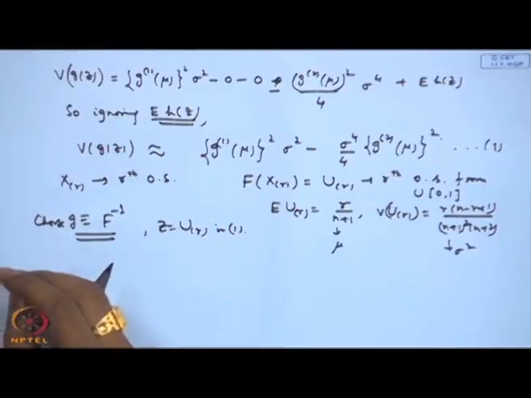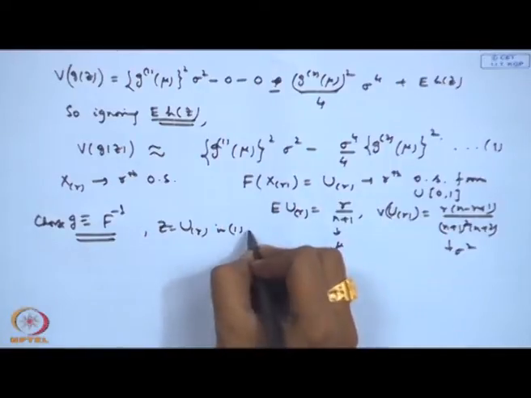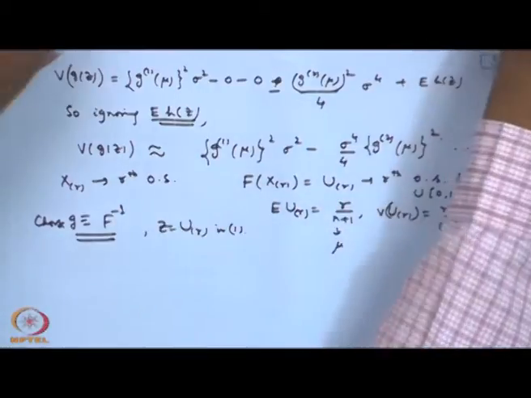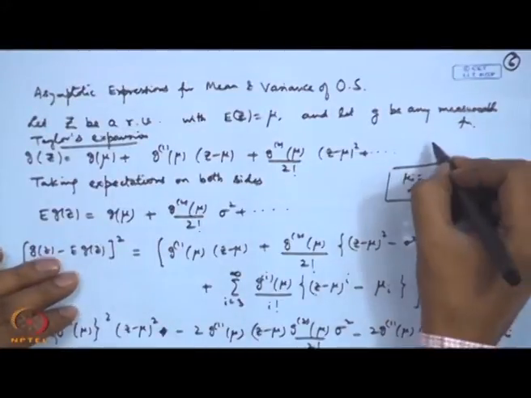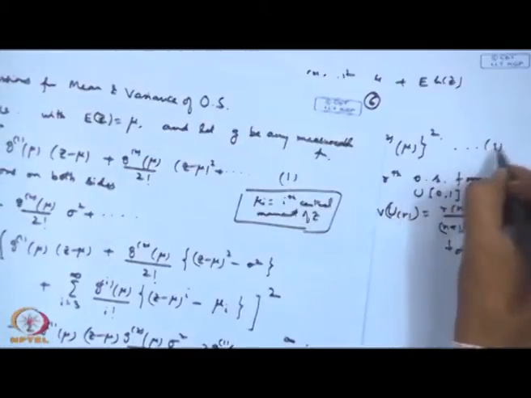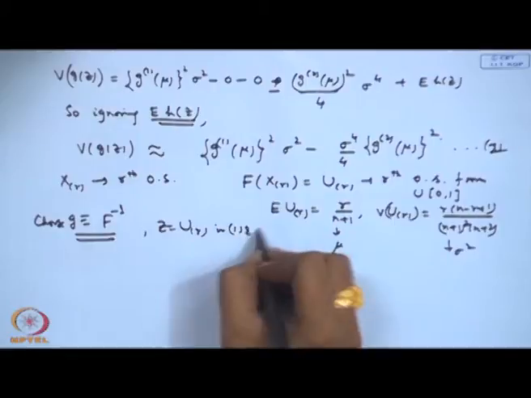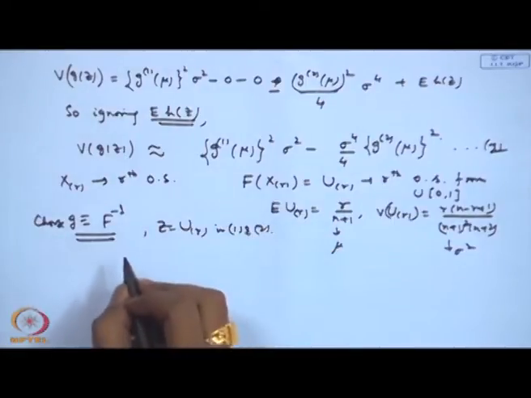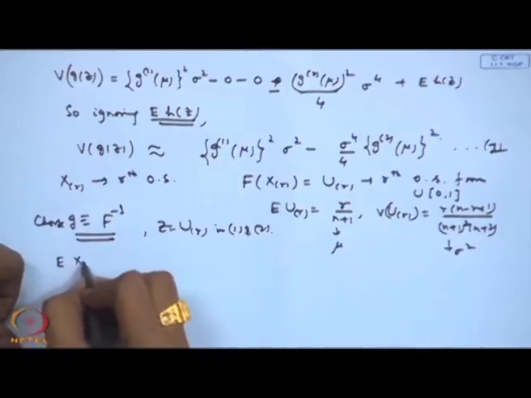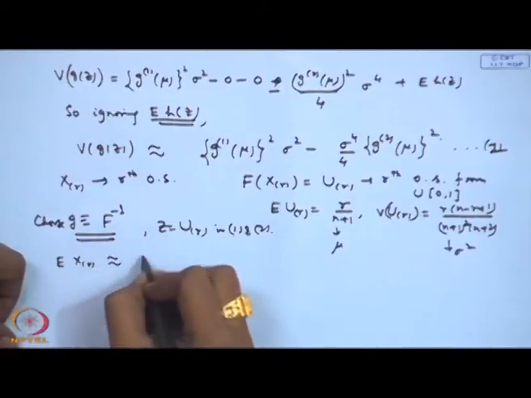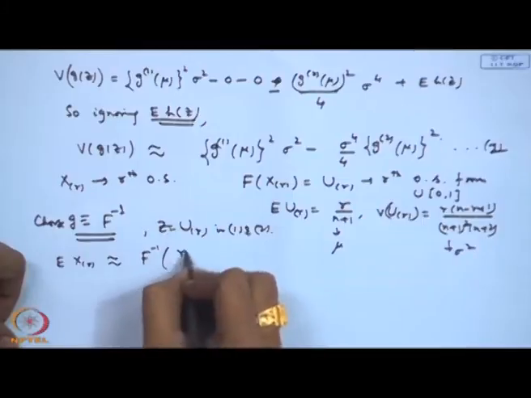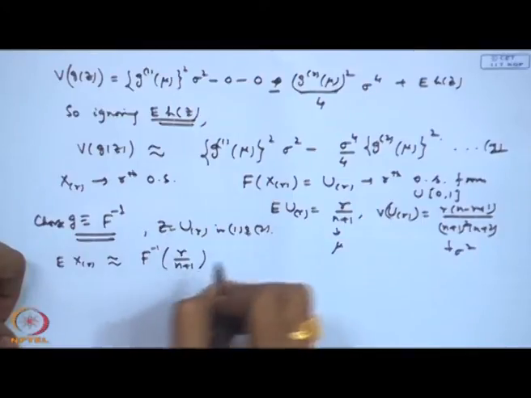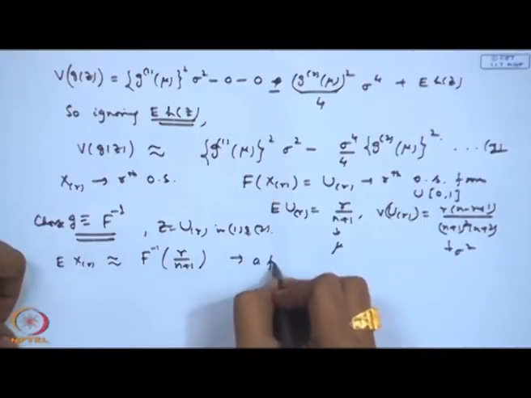Well, let us consider the first expression in 1, and this expression that I wrote here, I can call this 1 and this 2, say. So, in 1 and 2, what I will get here is that expectation of X_r is asymptotically equivalent to F inverse of r by n plus 1. So, this you can consider as a first approximation.